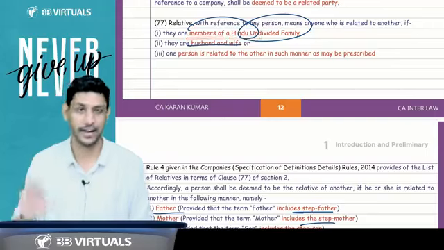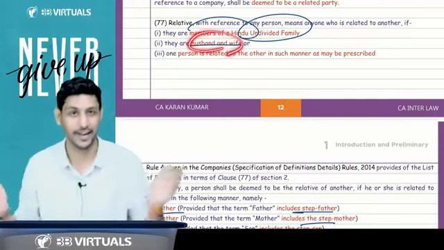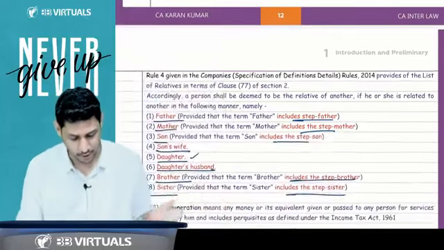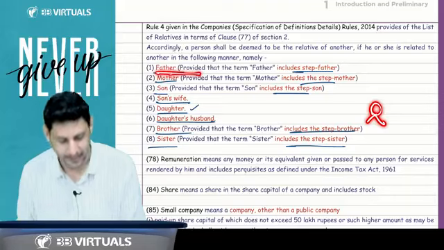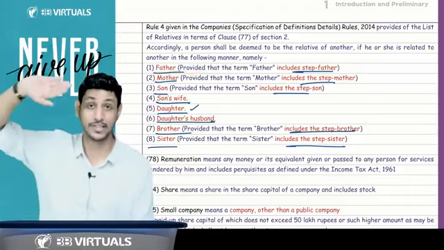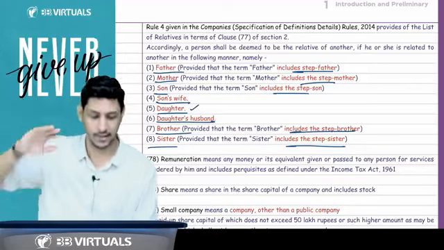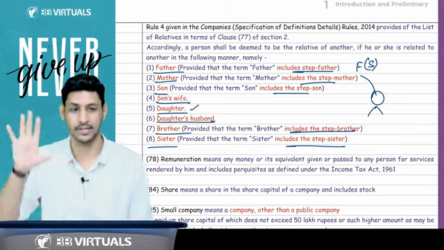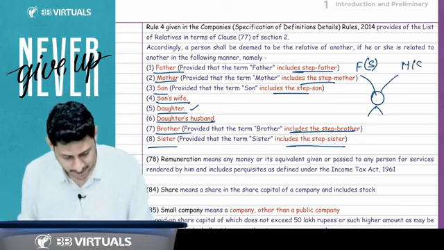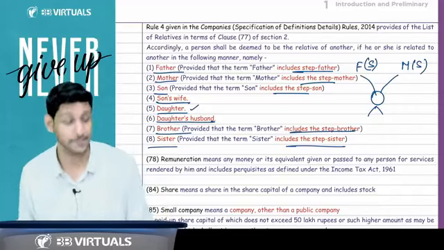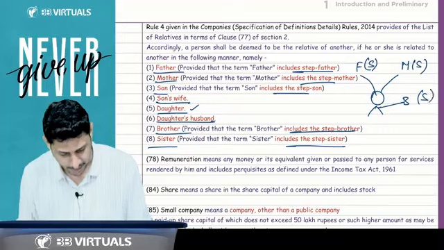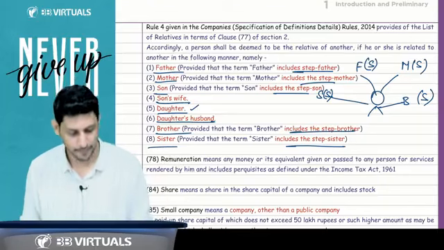The members of the HUF are relatives. The husband and wife are relatives of each other. And the person who is related in such manner: there is a person, his father is a relative. Father includes stepfather. His mother, stepmother is a relative of this person, right? His brother, stepbrother is his relative. Sister, stepsister is a relative.